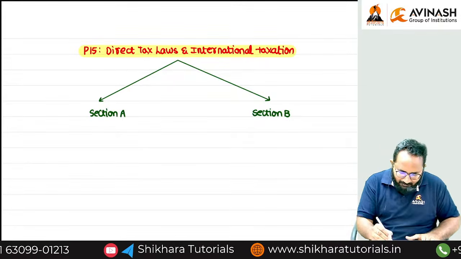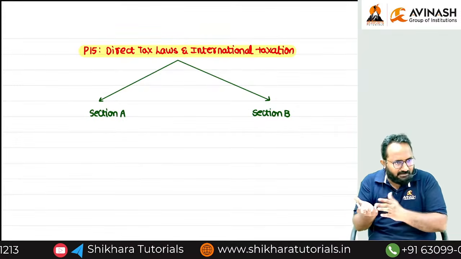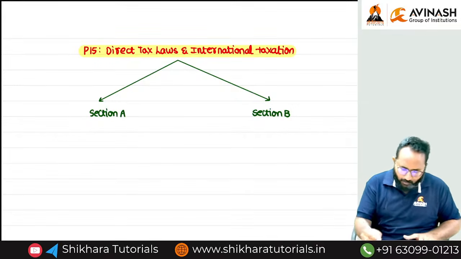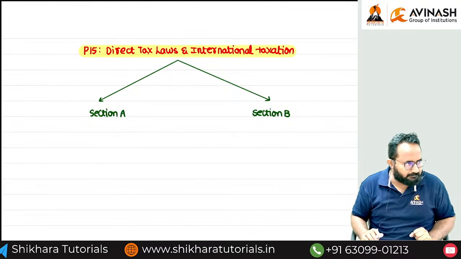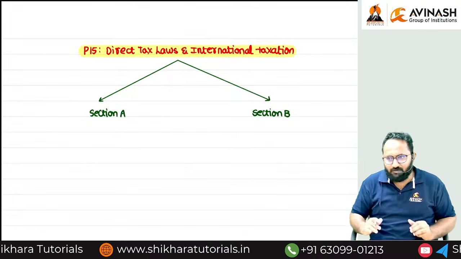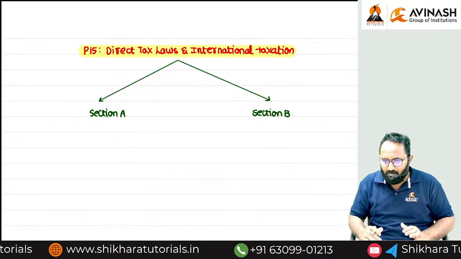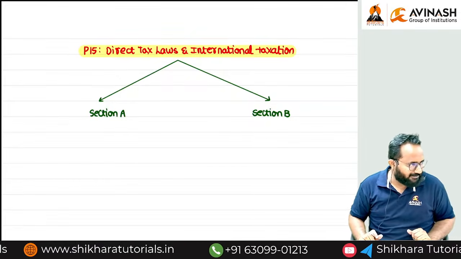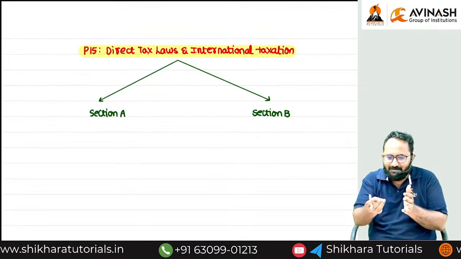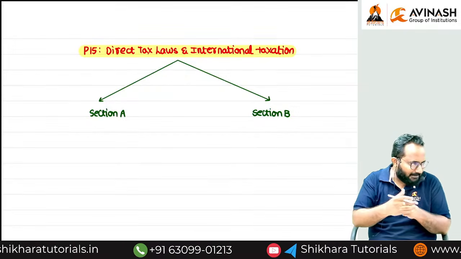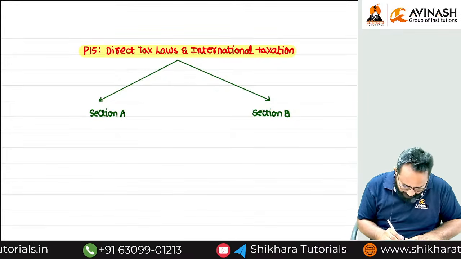Already we bifurcated with the conjunction 'and': one is direct tax laws, second one is international taxation. We have to know these things also, because weightage is separately given for both parts. After that, we can decide which part we have to learn more and which part we have to practice more, like whatever you did in intermediate level. In final also we will do like that. We can give the more weightage chapters first preference, and less weightage chapters we can give as a choice. We'll decide.